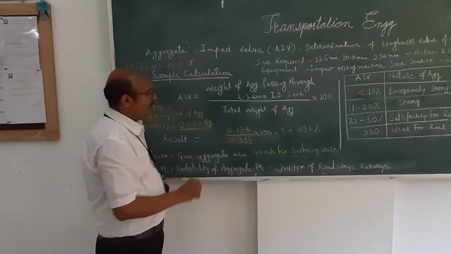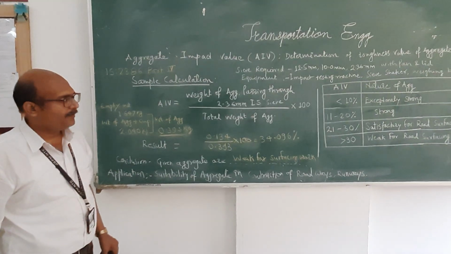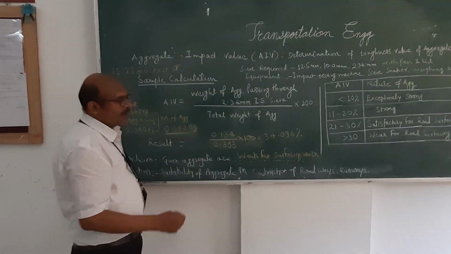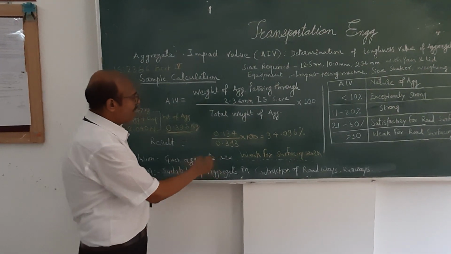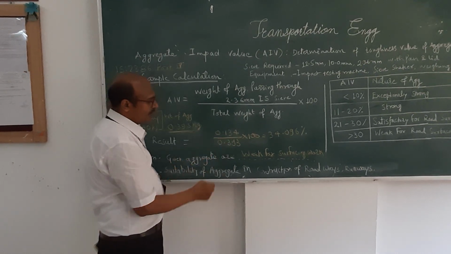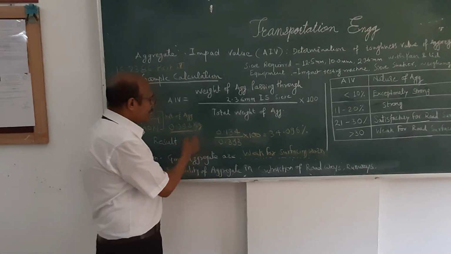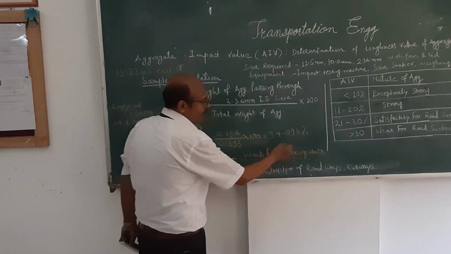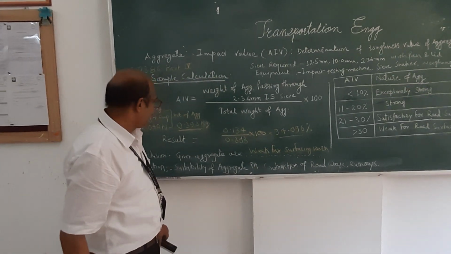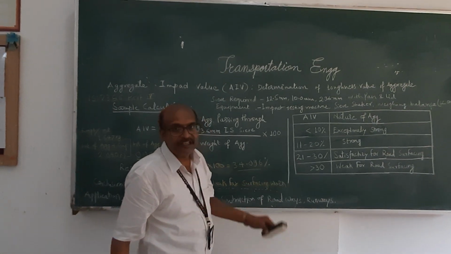Now we have the formula to determine the aggregate impact value. The formula is the weight of aggregate passing through the 2.36 mm IS sieve divided by the total weight of aggregate, multiplied by 100. So the weight of aggregate passing through the 2.36 mm IS sieve was 0.134, divided by 0.393, which was the total weight of aggregate, into 100. So it comes to about 34.096%.